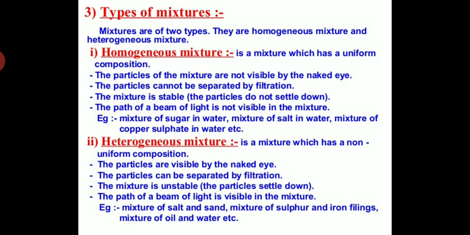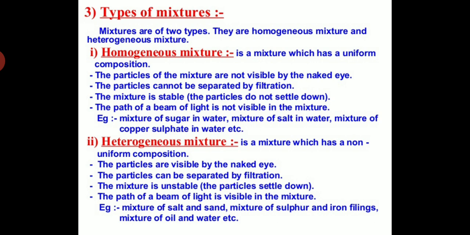Students, you can take the example of a sugar solution. When you dissolve sugar in water, can you see a different boundary of the sugar and water? No. So there is no visible or sharp boundary between the various components of a homogeneous mixture. For example, sugar solution is a mixture of sugar in water. It is a homogeneous mixture. Any portion of this solution contains the same proportion of sugar and water. In this solution, we do not have any visible separate particles of sugar and water.